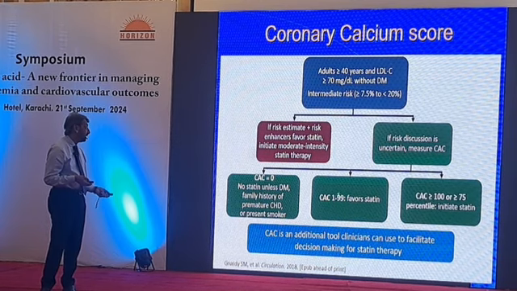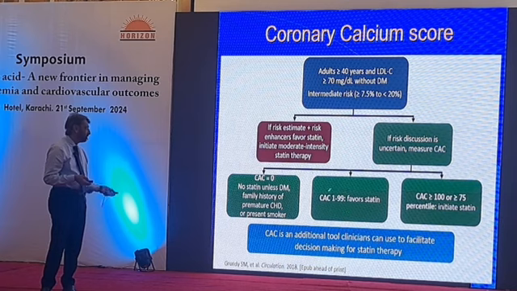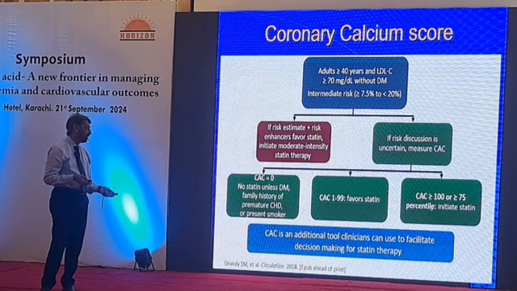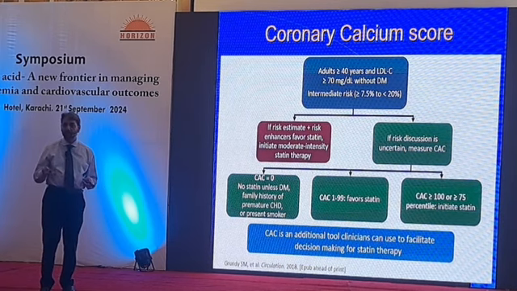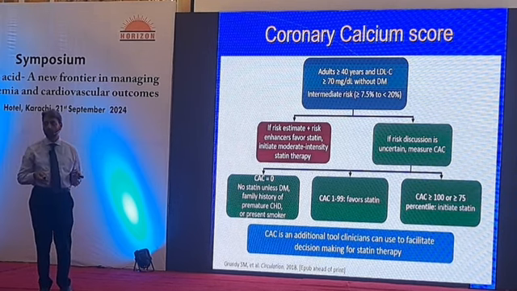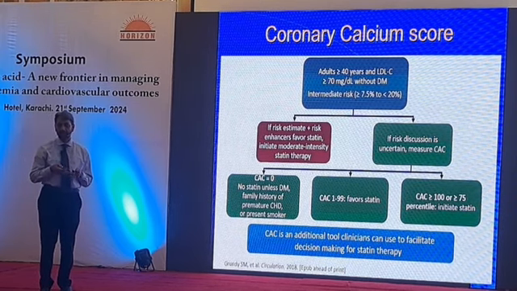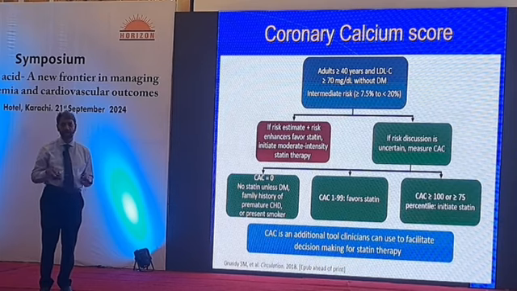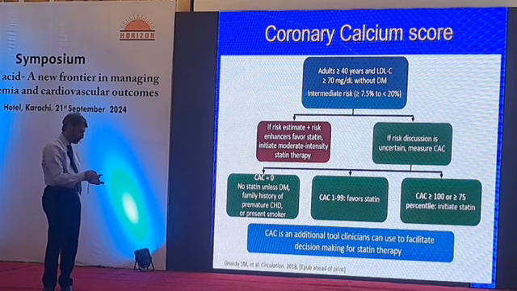A CAC of 1 to 99 Agatston favors statin, and greater than 100 is an indication to start statin even in this primary prevention. So it's a good tool to assess risk in borderline patients when you are undecided about the patient's risk.